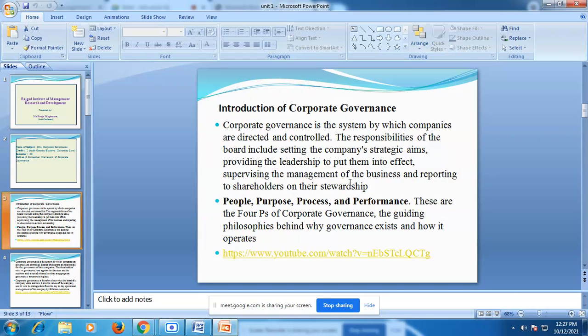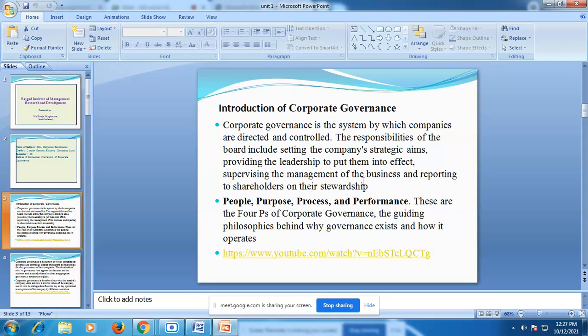So corporate governance is a system in which decision making, direction and controlling take place. They also create the vision and mission of the companies, and they also create some of the strategies of the companies. It is a system by which companies are directed and controlled. It also involves supervising the management of the business and reporting to the shareholders on their stewardship.